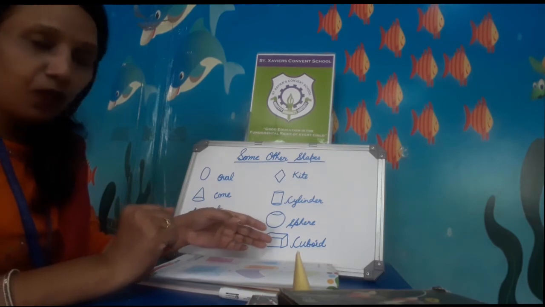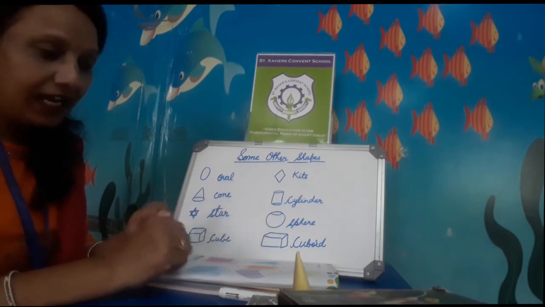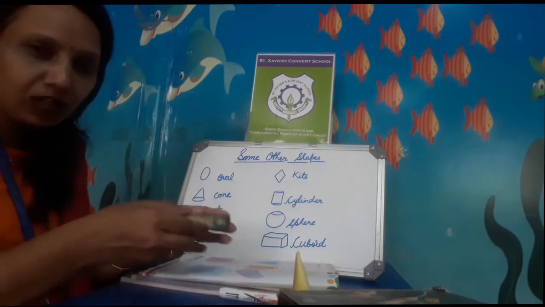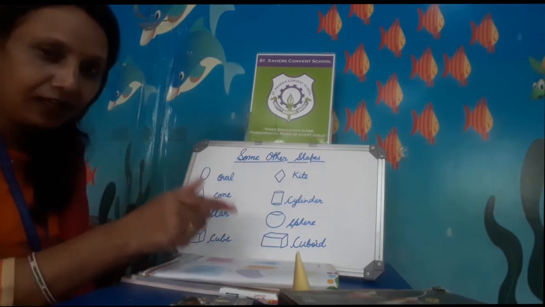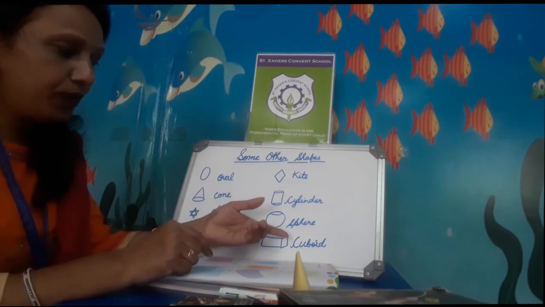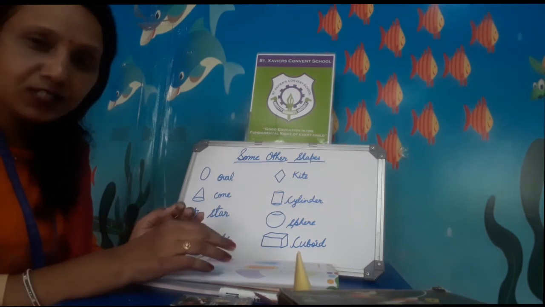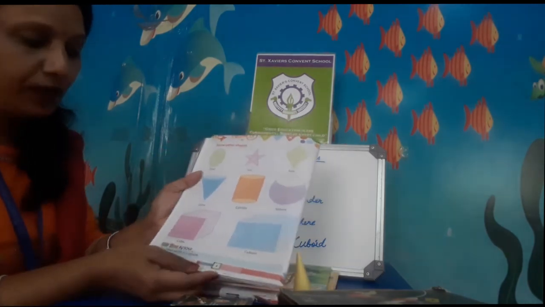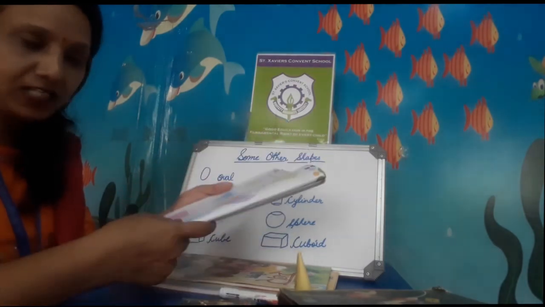Now, cuboid. C-U-B-O-I-D, cuboid shape, like your matchbox, these kinds of boxes. Your lunch boxes are some in cuboid shape, so you can say this one is in cuboid shape. Spelling of cuboid, cuboid. Okay, alright. So memorize all, learn it, and you can go through your book also, page number 4. Learn these shapes and their spellings also.